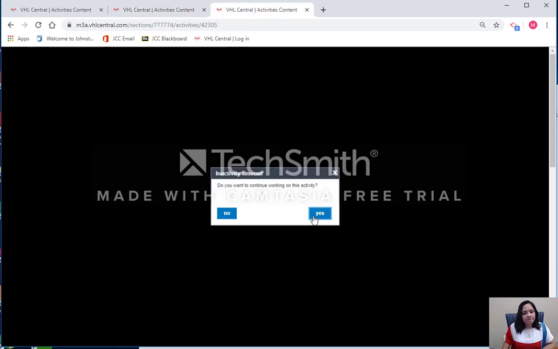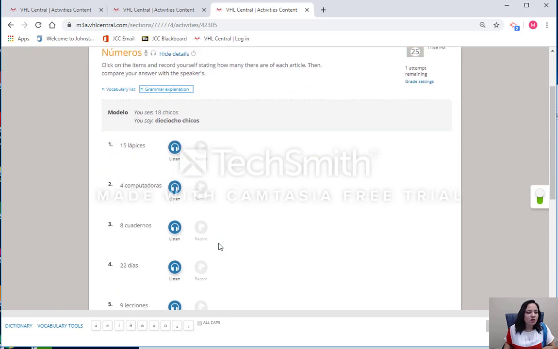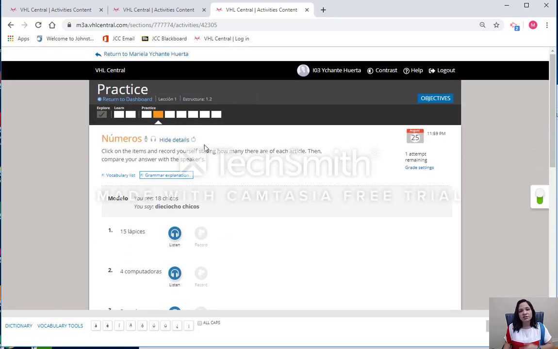And also, another thing, when you see a little apple in here, it means that I need to grade it before you see the grade for that specific assignment. So if you don't see a grade automatically after you finish the assignment, it means that I have to grade it first, and then when I grade it, you will see that grade in your grade book. But it's not going to appear until I physically go and grade it myself. So those were the only reminders that I wanted